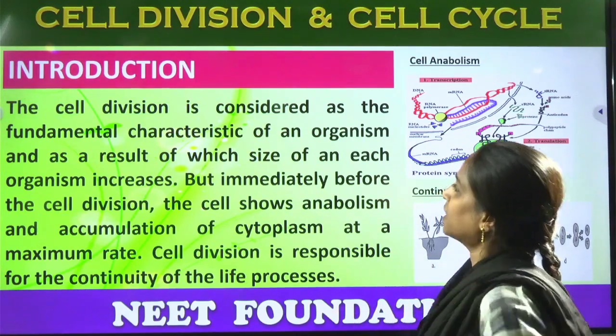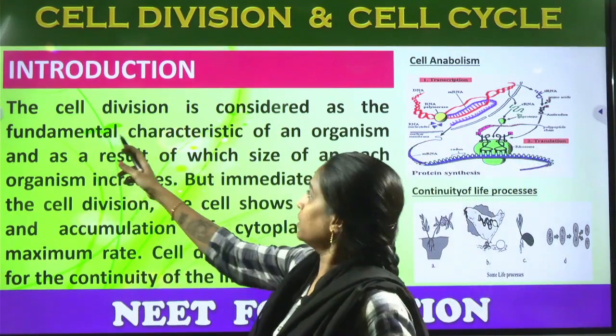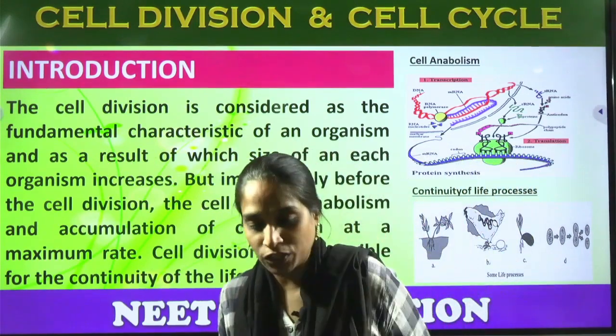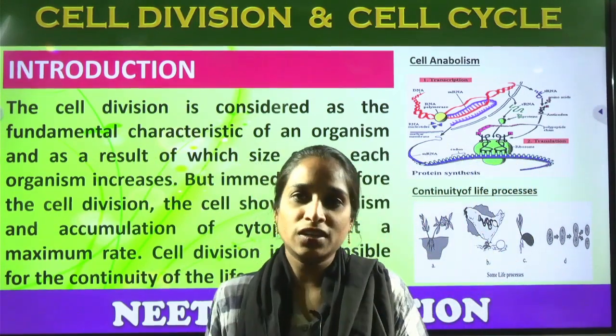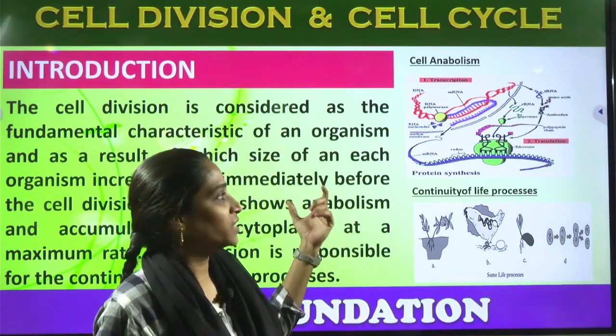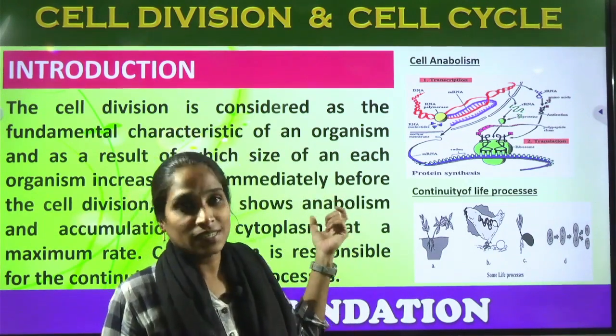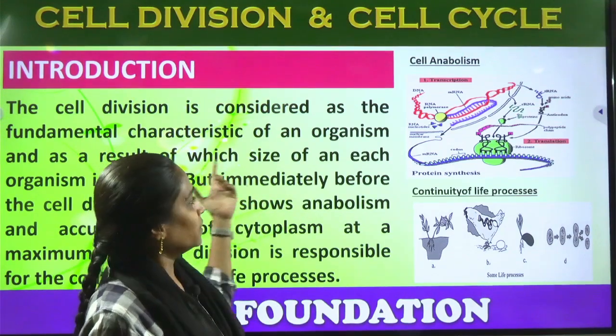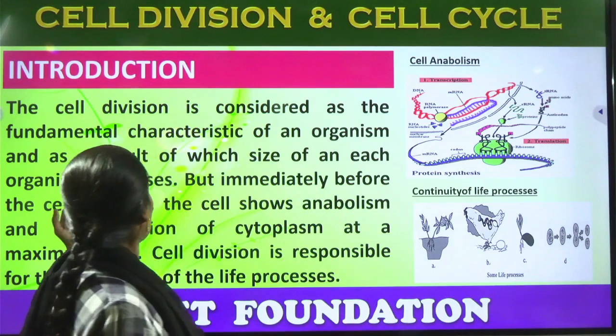Cell division is considered a fundamental characteristic of an organism. It's a fundamental basic unit. Whatever life processes occur in living organisms, basically occur in the cell, right? So this results in increasing the size of each organism.